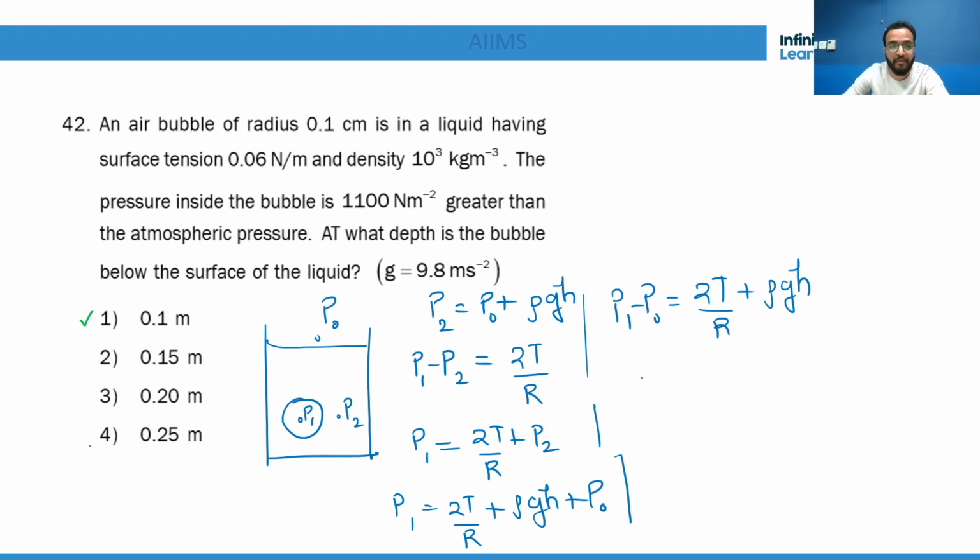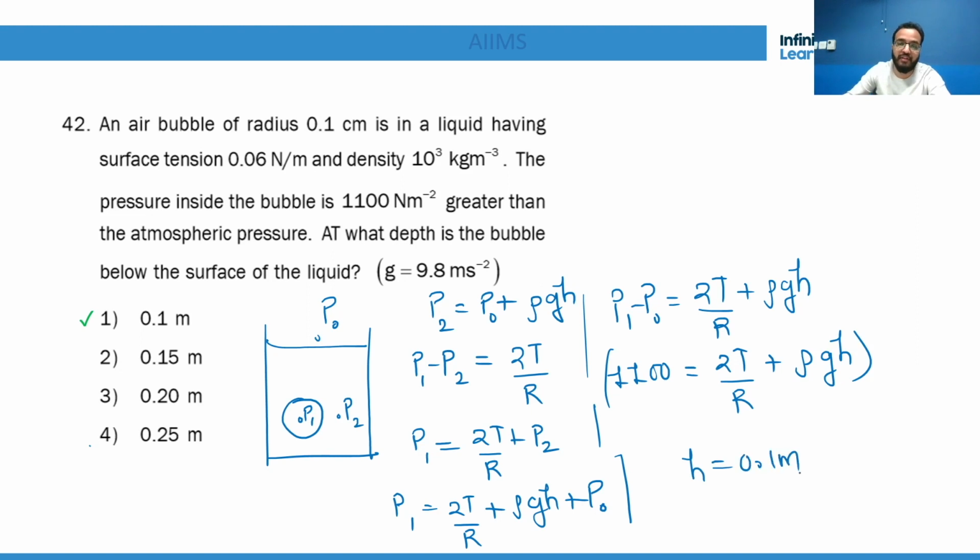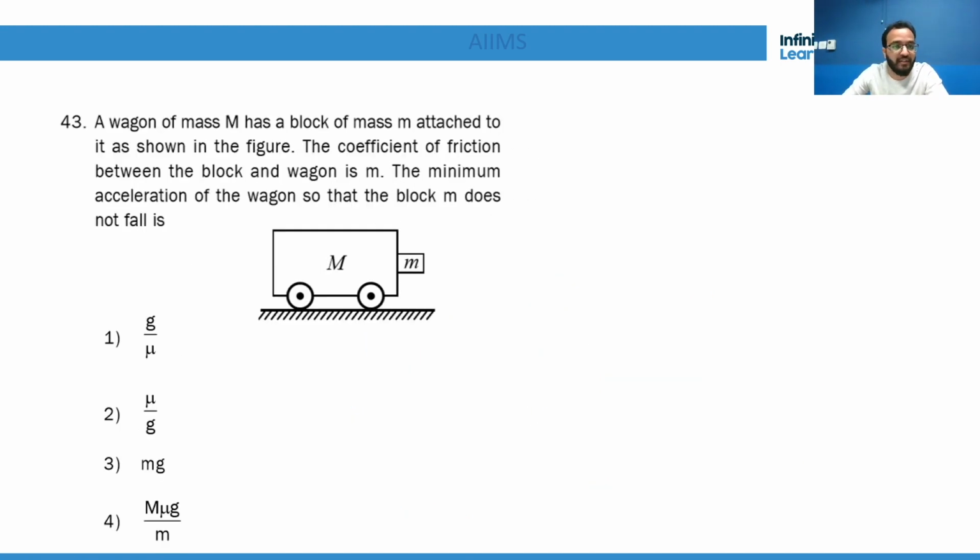Do you understand? So 1100 is equal to 2T by R plus rho gh. Now you put all the values and your answer will come out to be 0.1 meter. There's not enough space, otherwise I would have solved it. Put the values very carefully and get the right answer.